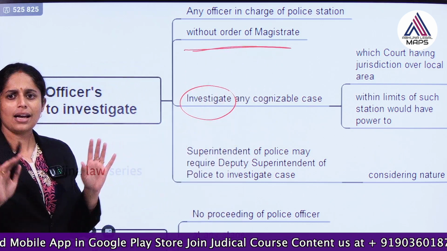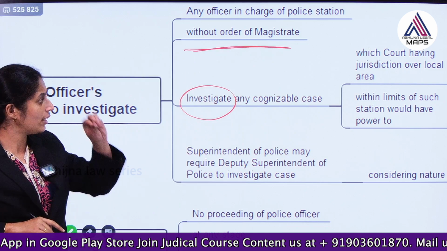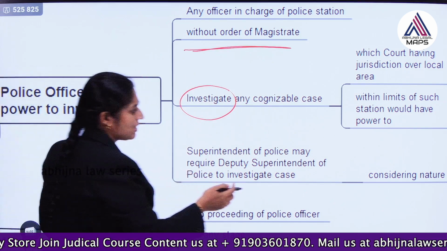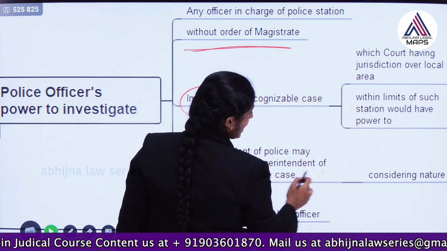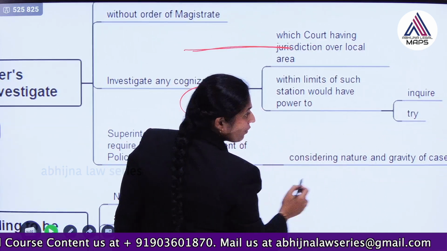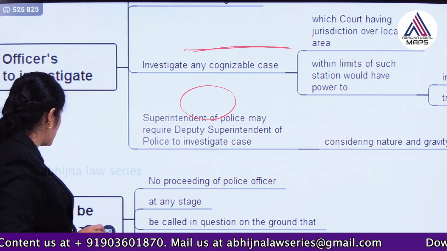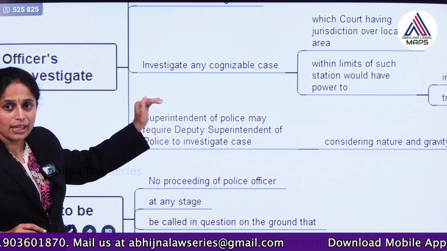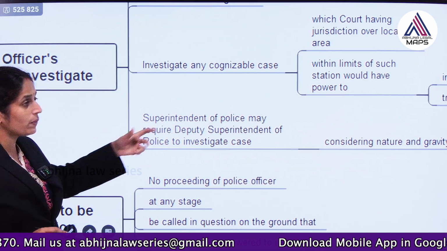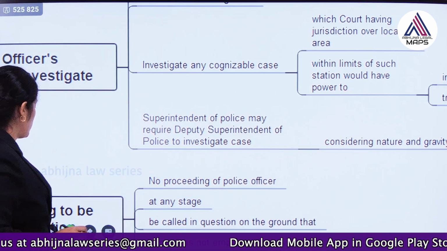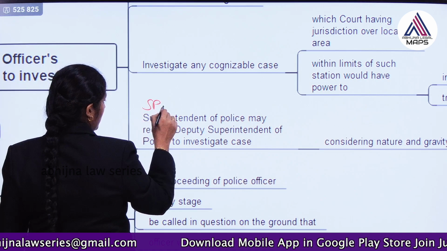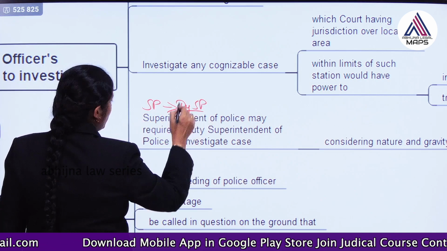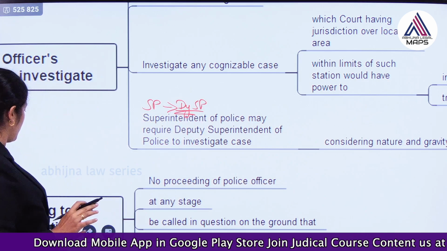They do not require any magistrate's order, and if the case is more serious, considering the nature or gravity of the case, the Superintendent of Police, SP, may require the Deputy SP to investigate the case. So, this is one aspect.